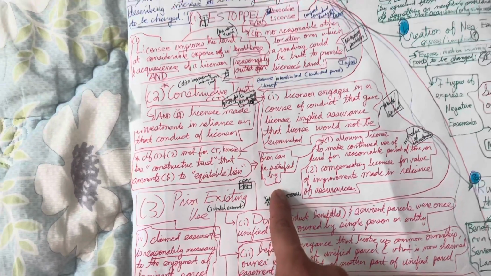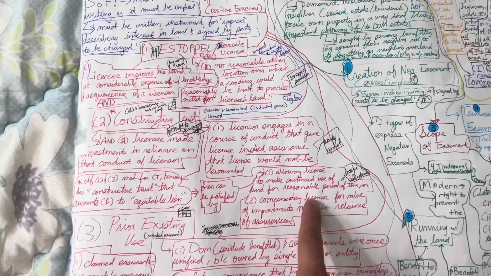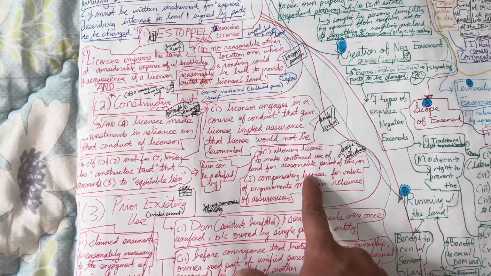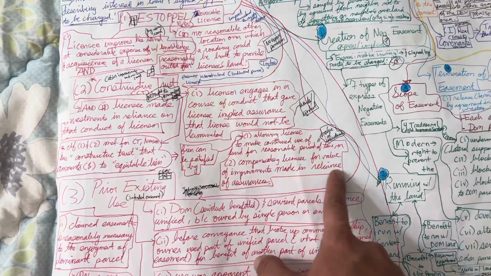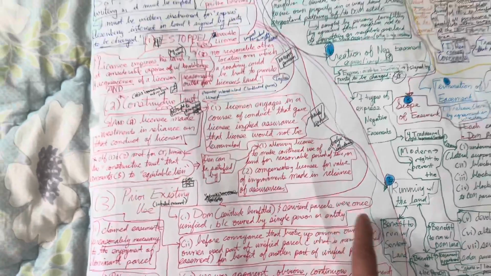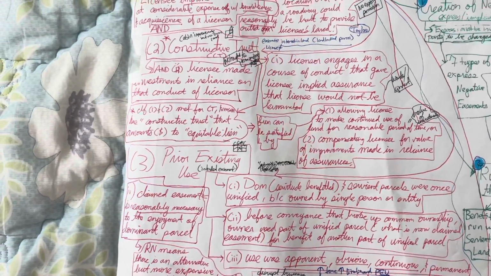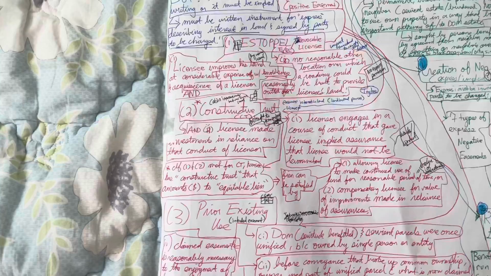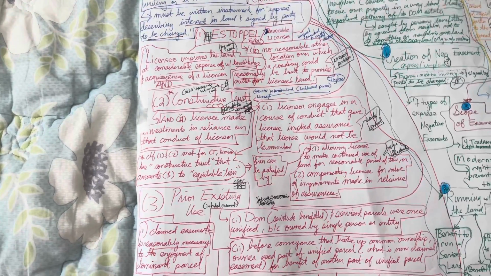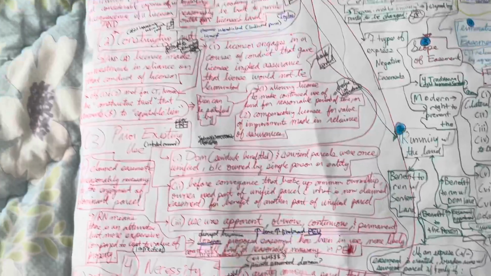Now, the lien can be satisfied in one of two ways. You can either allow the licensee to make continued use of land for a reasonable period of time, or you can compensate that licensee for value of improvements made in reliance of assurances. So in that example of me working on a cabin connected to a road, the original licensor who decides to revoke that license, even though there might be facts that would say, oh yeah, I promise you that I'm not going to ever revoke that license.